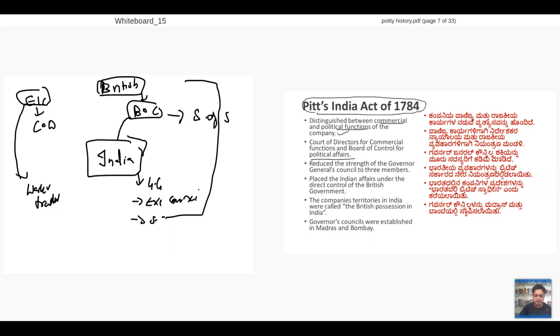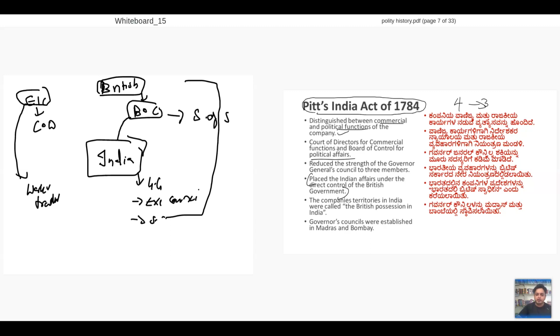So Executive Council of Governor General had 4 members. Now it will become 3 members. Place the Indian affairs under the direct control of British government. How? Because we have Secretary of State. When Secretary of State is there, isn't he directly controlling for the British government? Right?